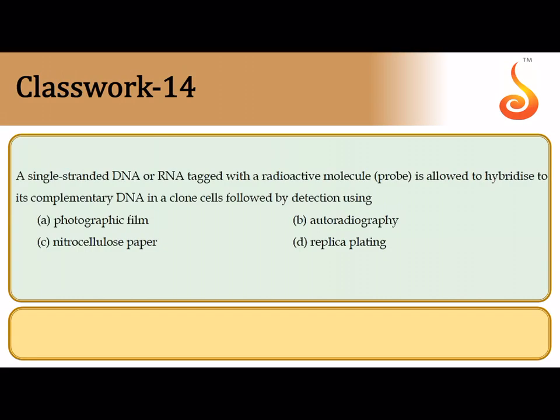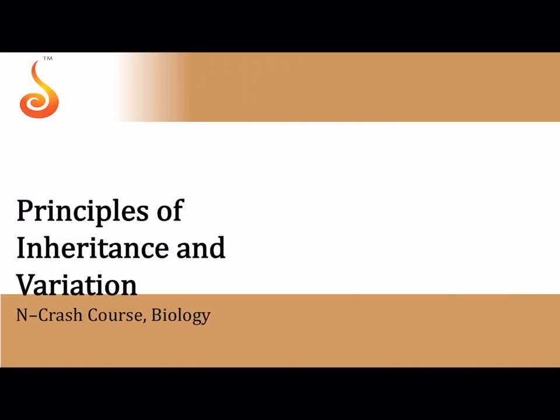14th question, a single-stranded DNA or RNA tagged with a radioactive molecule is allowed to hybridize with a complementary DNA following detection. How do you detect where the probe has become bound to the particular complementary DNA on the gel column? That is done by a special technique which is called autoradiography, and here you pick up the radioactive signals given out by the radioactive probe, and it will give you a banding pattern, and you can find where exactly on the gel column is the gene of your interest located. So this technique is referred to as autoradiography.